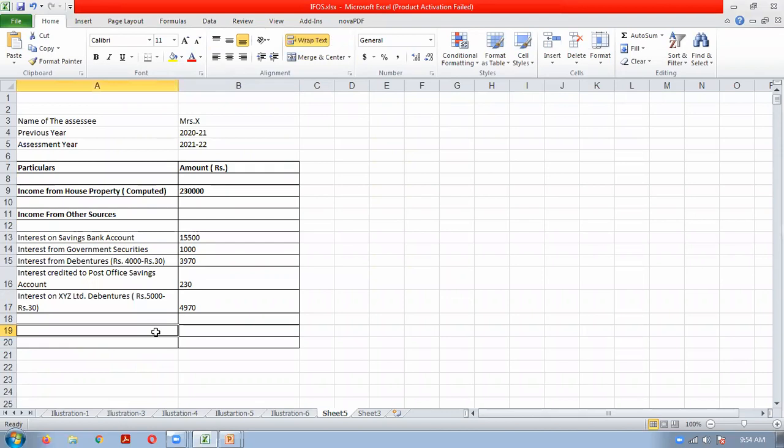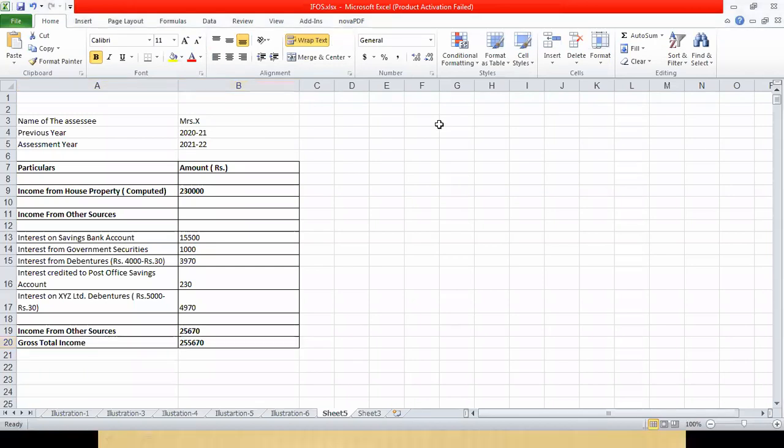So for gross total income, first we will have to calculate the total income from other sources. Gross total income will be the total of house property income and income from other sources. Clear? Understand this much, everybody? This illustration you can note down now.